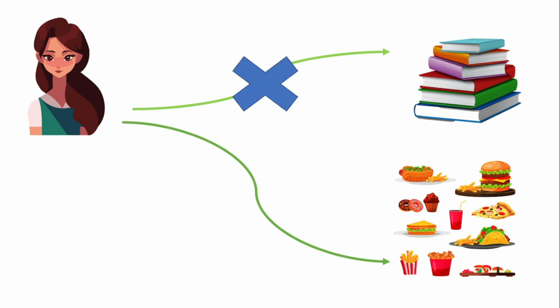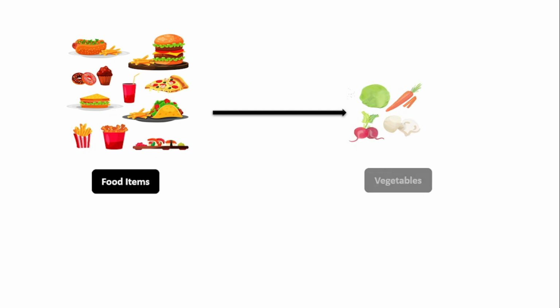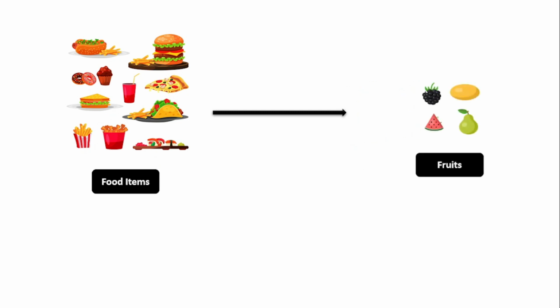So the next time, your mom will not choose books. Instead, she will choose food items because you are hungry. Now, in technical terms, treat your mother as a Java compiler. That means every time she will check the type, that whatever thing I have asked for has the requirement satisfied. Now, why I said that your mom is acting like a Java compiler, we will get to know soon. Since you are very hungry, whatever food item your mother brings in front of you, you will eat anything. That food item can either be vegetable or maybe some fruits, right?